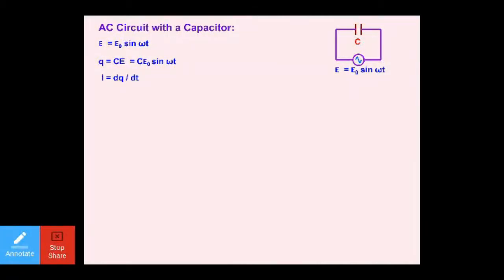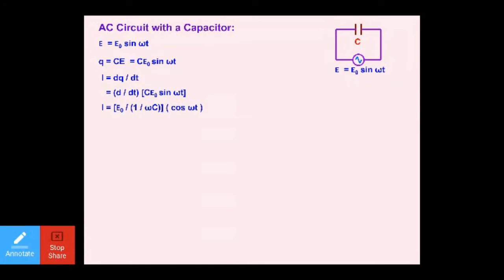Dear students, you already know current I is equal to dq by dt. V always makes the relation between EMF and the current. So EMF always remains fixed, that is E naught sine omega t. The value will change only for the current while doing the solutions. So I is equal to dq by dt. So I'm writing d upon dt multiplied by the value of q, and the value of q is C E naught sine omega t. You already know C and E naught are constant terms, and differentiation of sine omega t is cos omega t multiplied by omega. So this is what we will be getting.